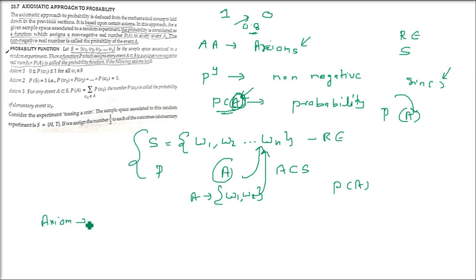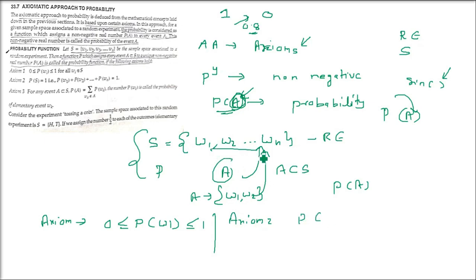So these are basically three axioms. Two we'll discuss just now. The first axiom is that any probability value P(Wi) will always be greater than or equal to 0 and less than or equal to 1.